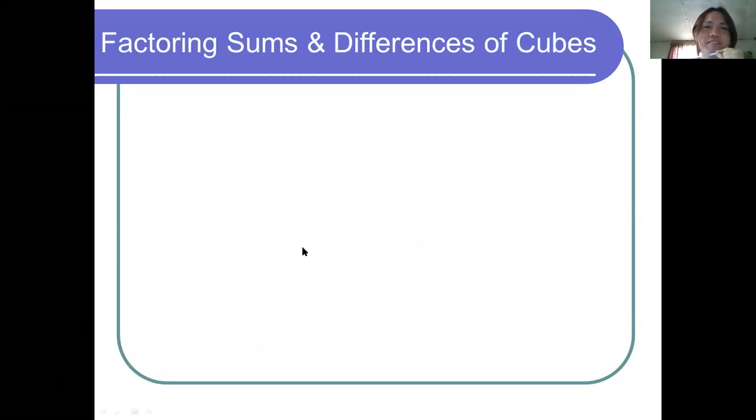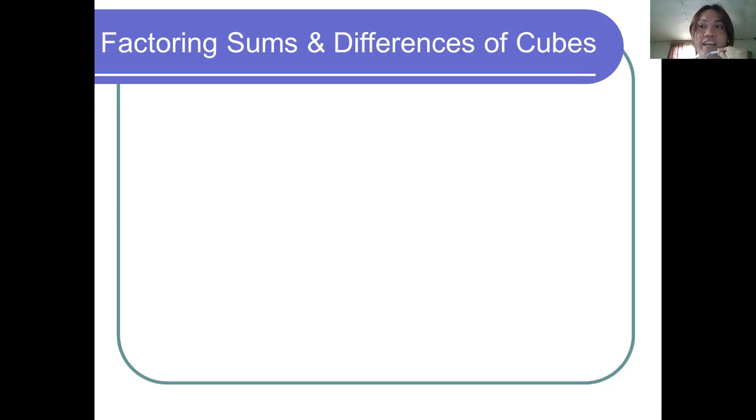So now our topic in this video discussion will be about factoring sums and differences of cubes. Familiar topic.